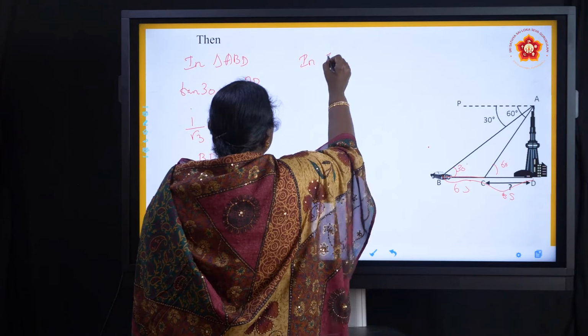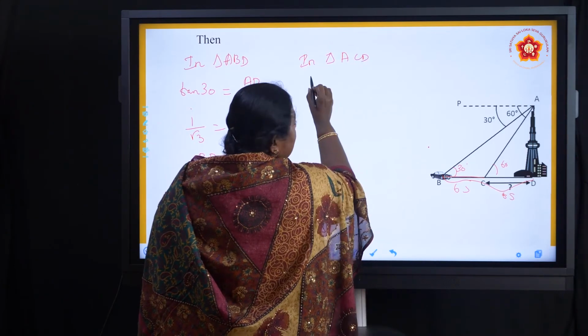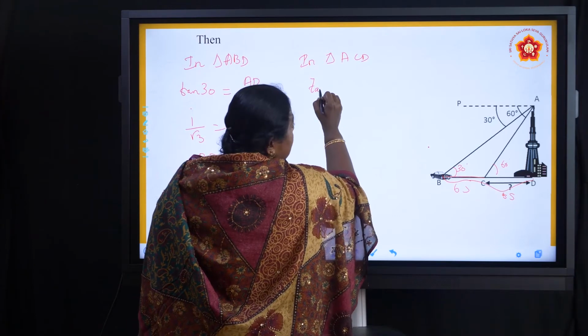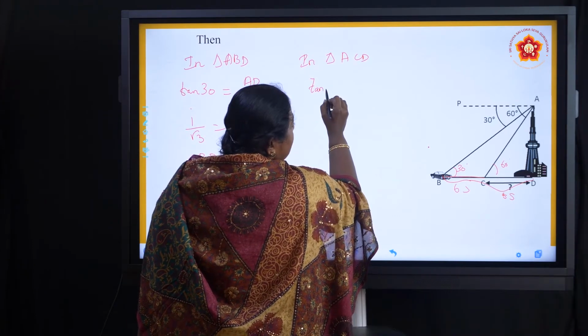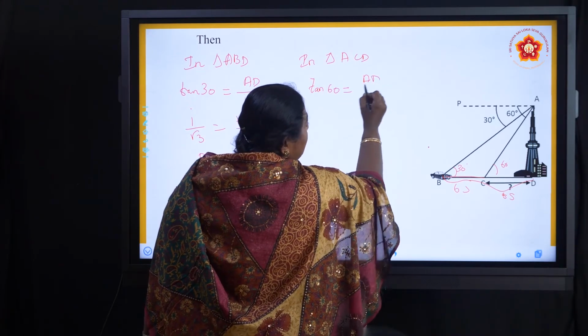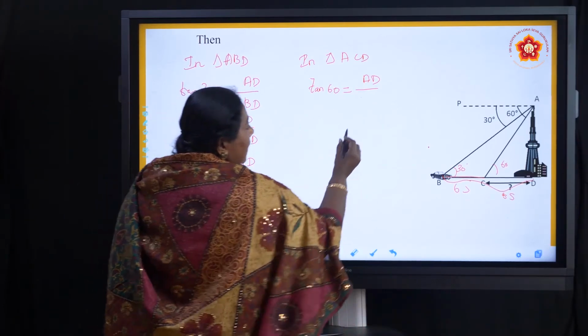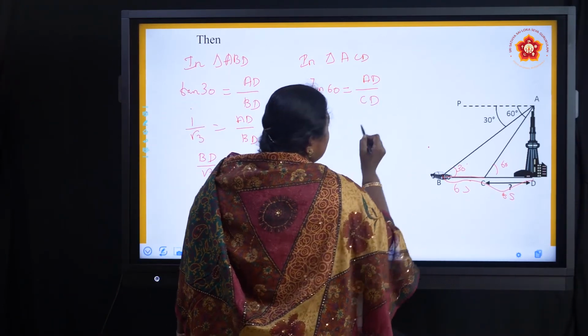So in triangle ACD, tan 60 is equal to AD by CD, right?